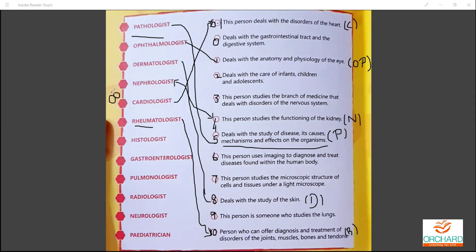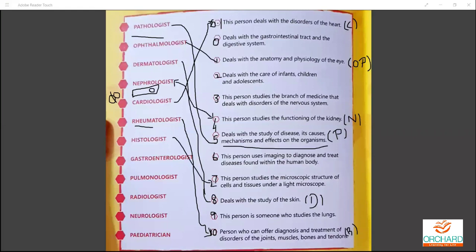They take a cell, section it on a slide, make a slide presentation, and observe it under the microscope. Probably when people are getting cancer, or some kind of excessive bulge in their body with pimples, they take the tissue and send it to the histology department to see why excess tissue has grown, and those things will be identified. So that's called a histologist. Yes, 7 is the right answer.